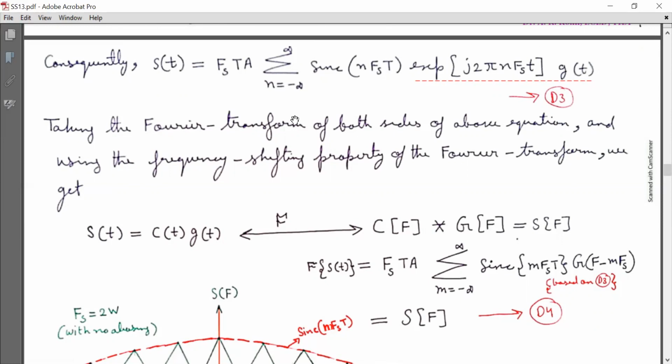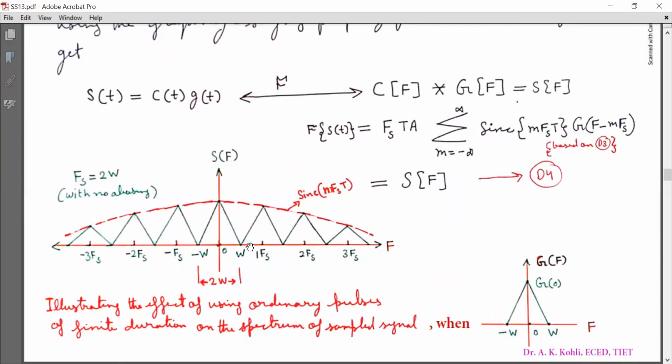But here we are taking the Fourier transform of D3 and finding S(f) equal to Fs T A summation m running from minus infinity to infinity sinc(m Fs T) G(f minus m Fs). That is based on equation D3. So we have calculated S(f) as equation D4.